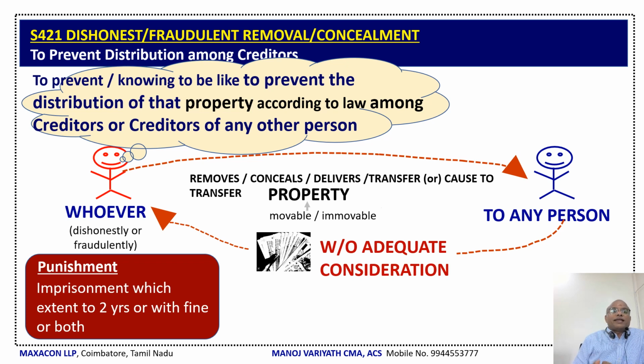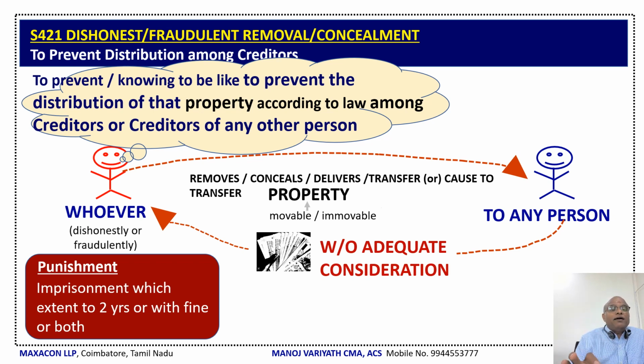Right now, let us look at the slide. Whoever dishonestly or fraudulently prevents, or knowing it to be likely to prevent, the distribution of that property according to law among creditors or creditors of any other person, and removes, conceals, delivers, transfers or causes to transfer property without adequate consideration to any person, then this section will get activated.